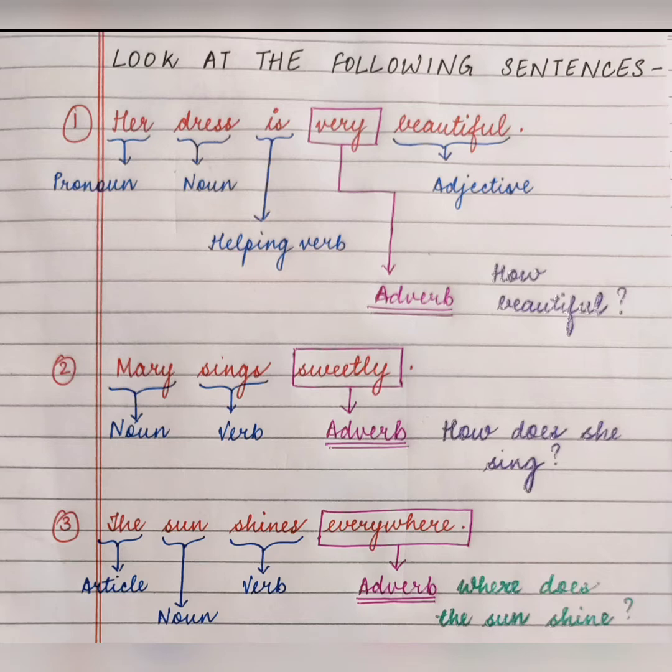Mary sings sweetly. Now let's classify the words according to their parts of speech. The first word is Mary. It is a noun. The next word is sings. It is a verb, main verb. And the last word is sweetly. Sweetly is describing which word? Sings, which is a verb. So the word sweetly describes the word sings, and it is an adverb. If we ask the question, how does she sing? The answer is sweetly. So sweetly is an adverb.